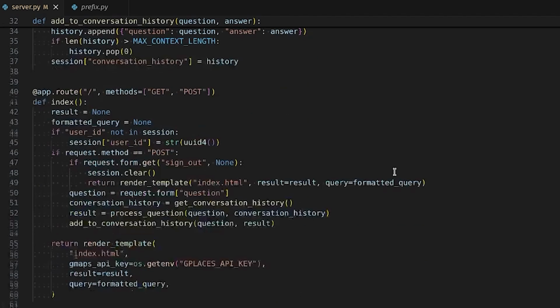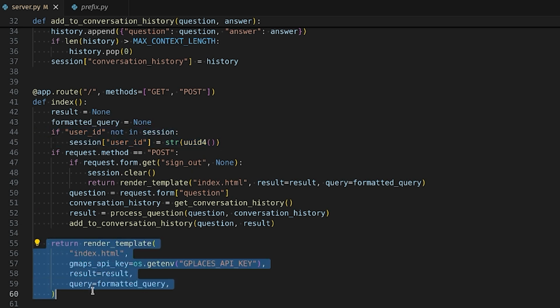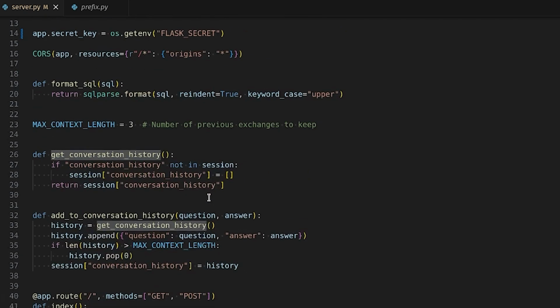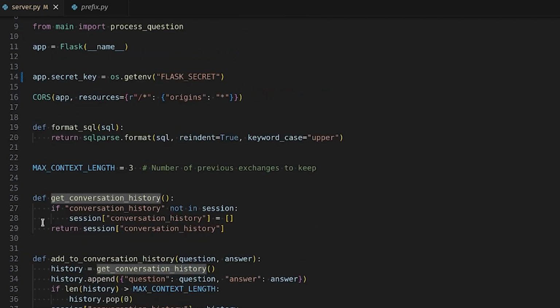So here we hit our index page. Here we check if we have a session with the user ID already, and if not, we'll create a new session with the user and we'll just return the HTML templates. If we have a post request, we are going to get the question and we're hitting this utility function to get the previous conversation history. This is also saved in session.